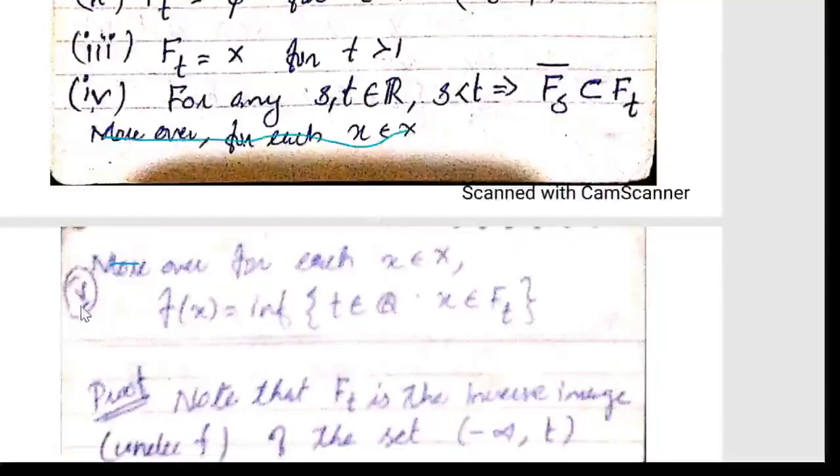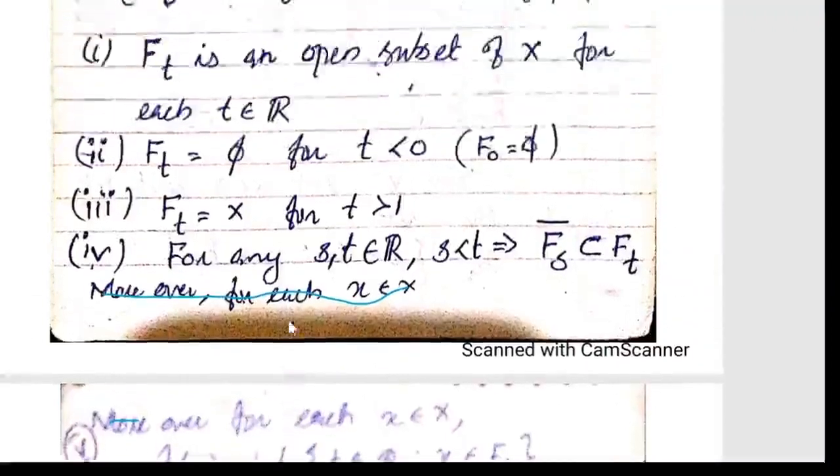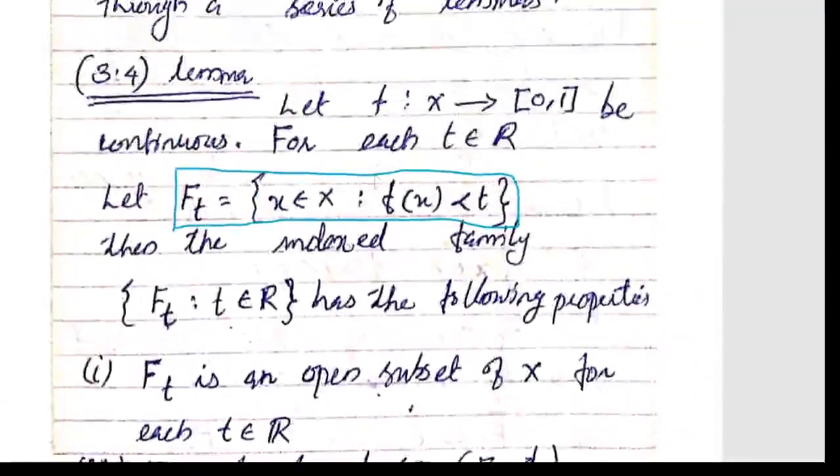And the fifth property: moreover, for each x belonging to X, f(x) is equal to the infimum of all t belonging to R such that x belongs to f_t. Here f(x) means the function value.